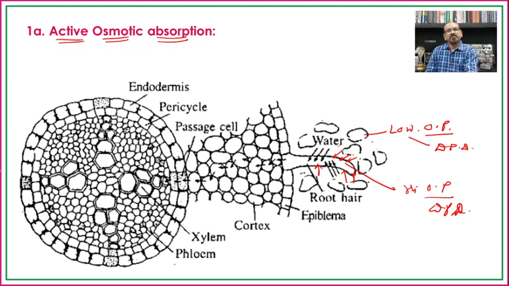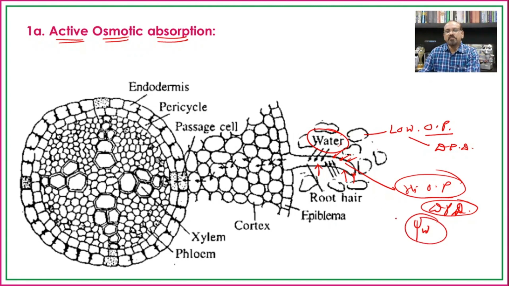And as we have discussed earlier, when water is absorbed into the root hair, its osmotic pressure will be reduced, or we can say its DPD will be reduced, and the water potential becomes less negative as compared to the water potential of the cortical cells.